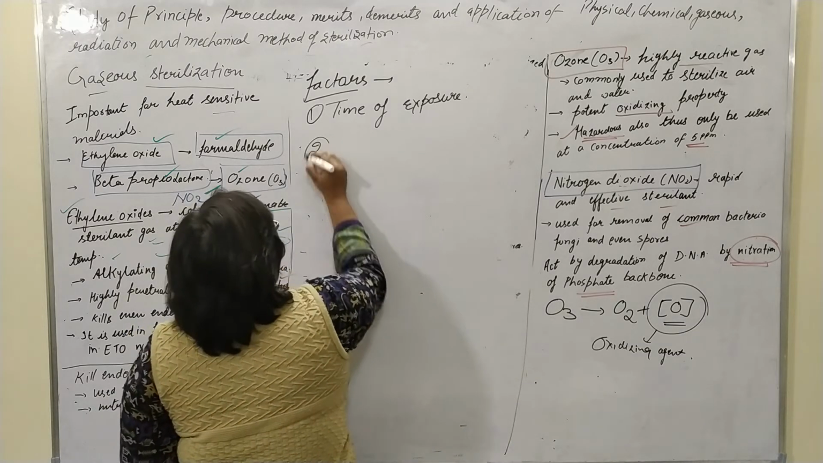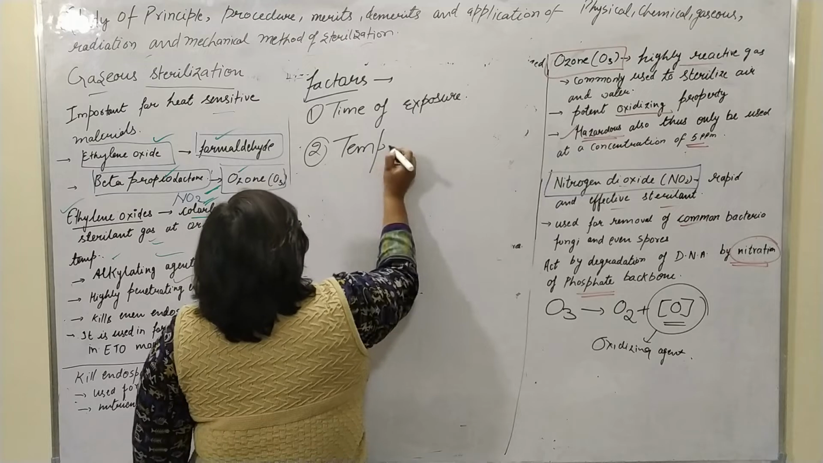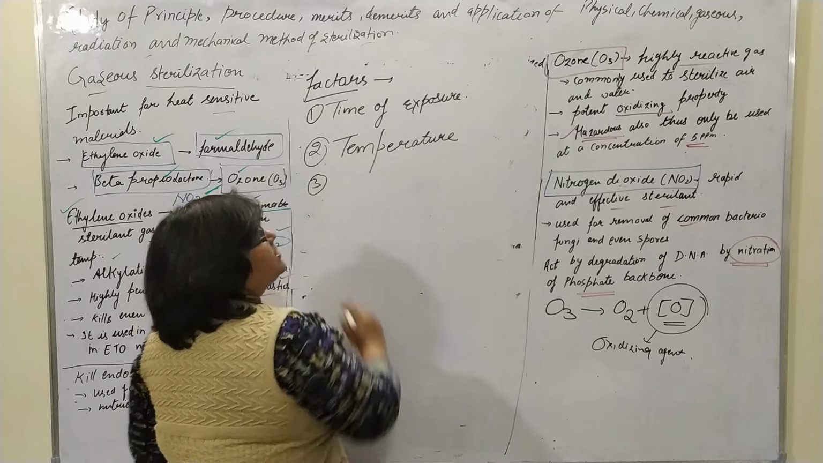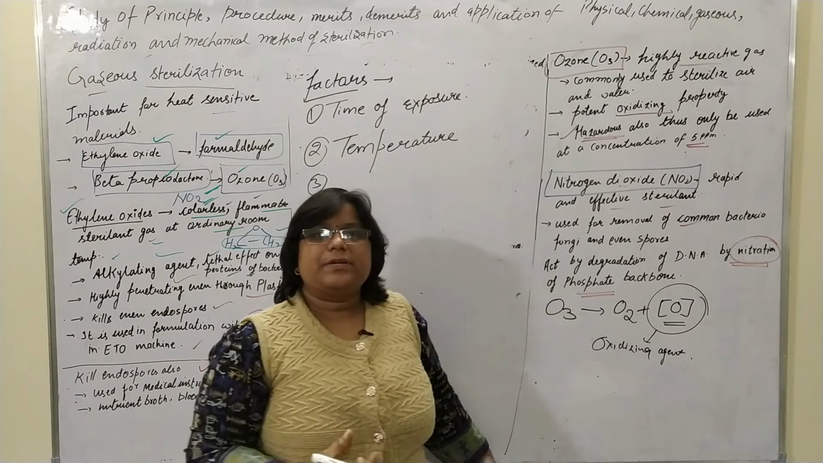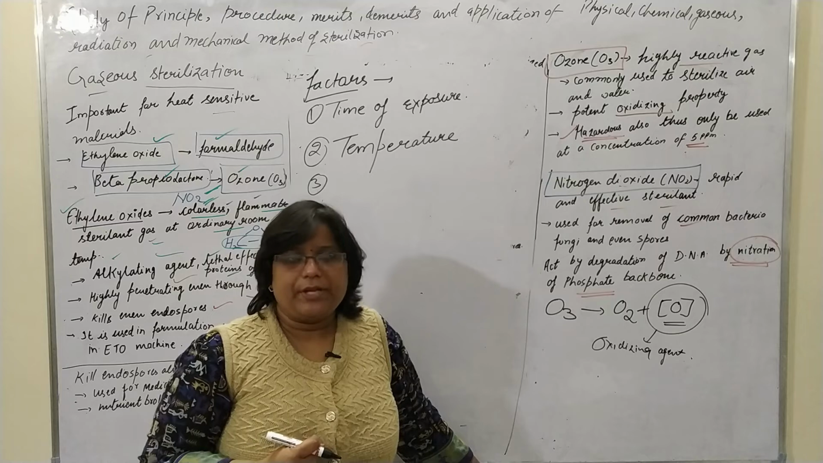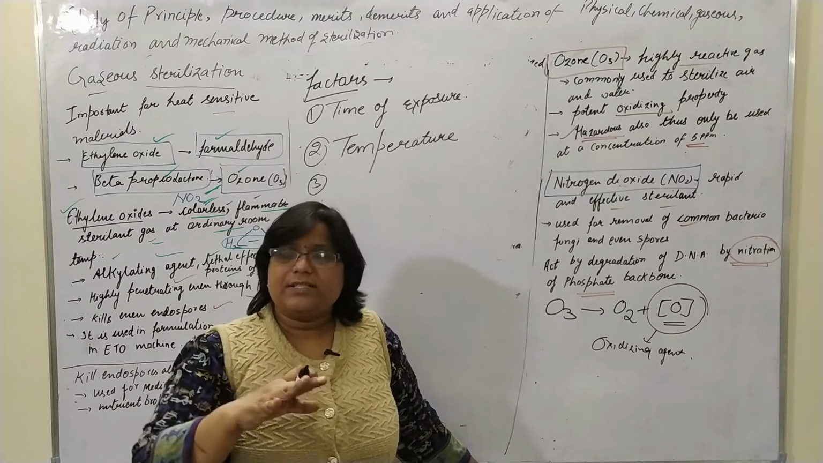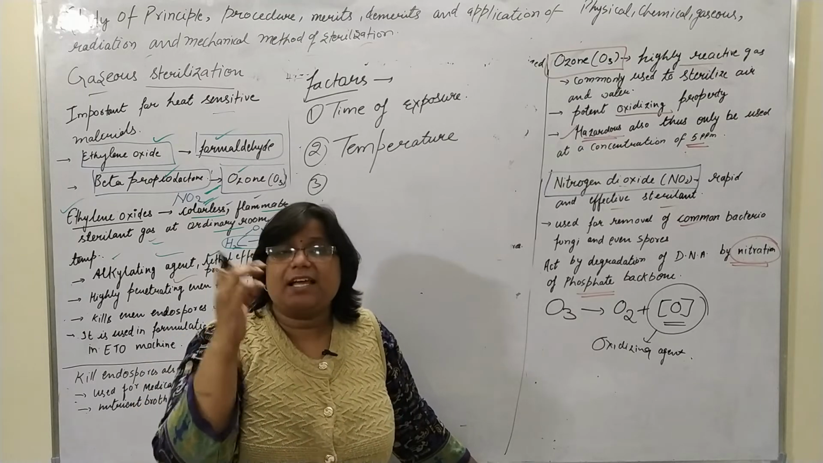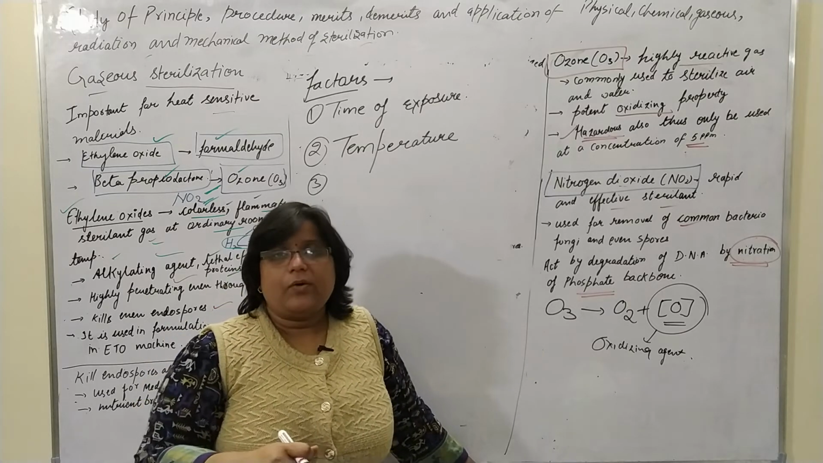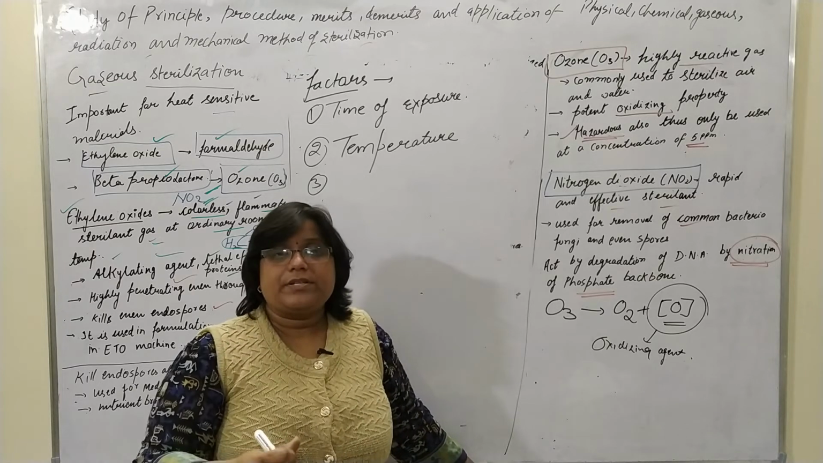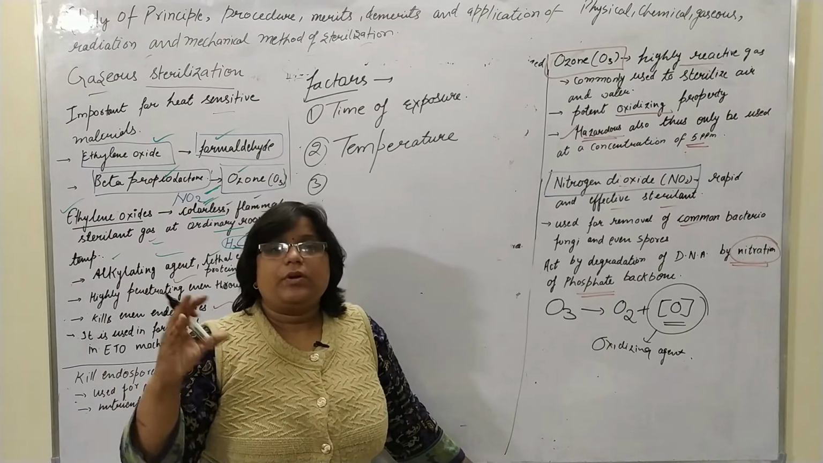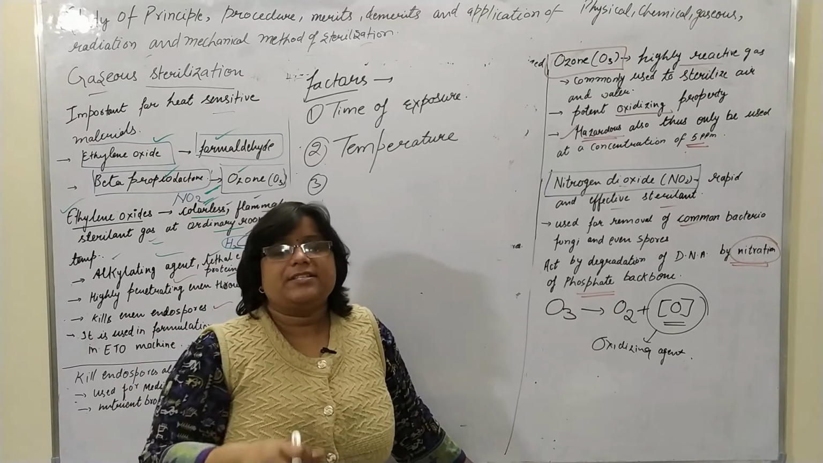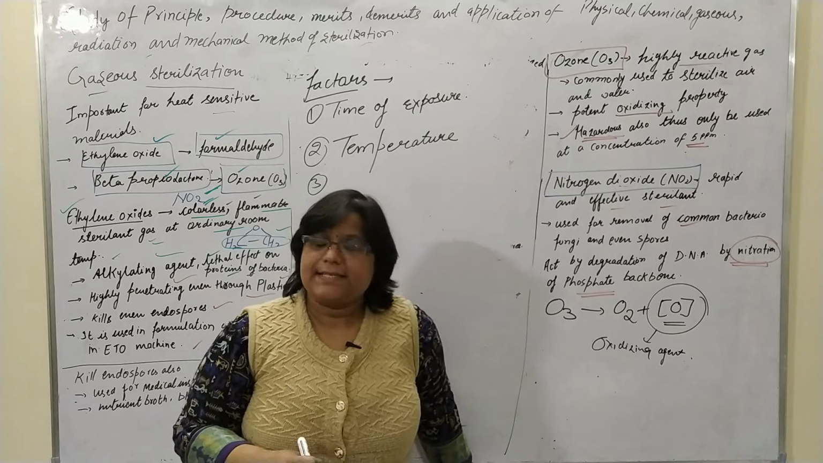Second thing is the temperature. As we know, for gaseous sterilizing agents, the flow of the gas depends on the temperature also. The room temperature at that particular time also affects the sterilizing property of the gaseous sterilization. Some work at room temperature, some work at higher temperature. So the temperature of the surroundings quite affects the sterilizing property of the gaseous sterilizing agent.